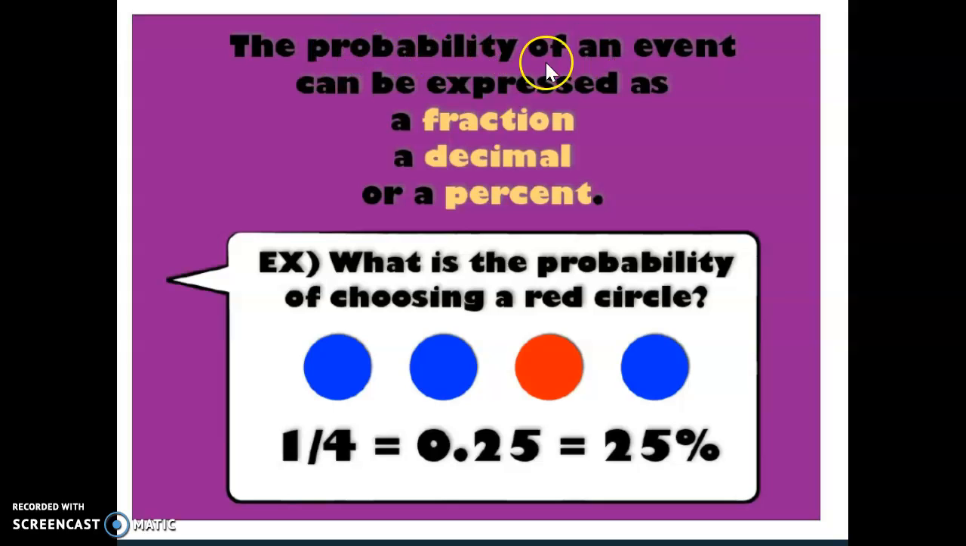The probability of an event can be expressed as a fraction, a decimal, or a percent. What is the probability of choosing a red circle? No, no, yes, no. 1 yes out of 4 total. That would be 25%.